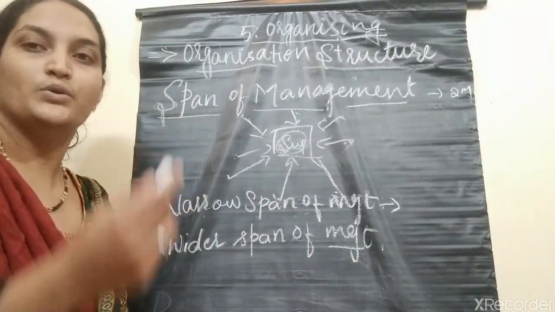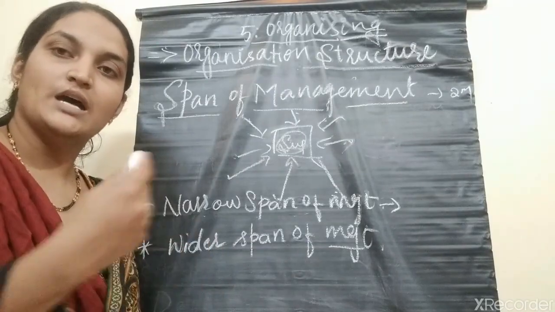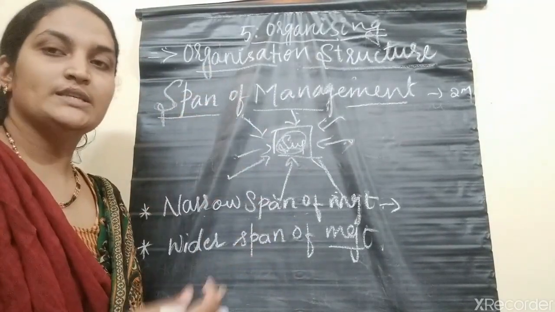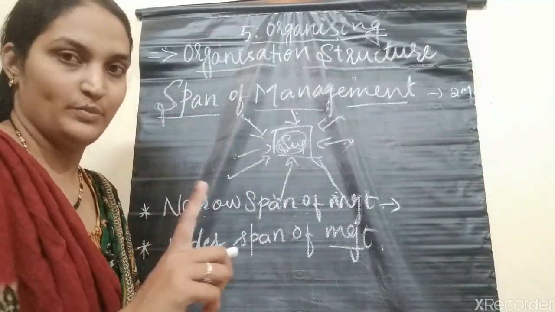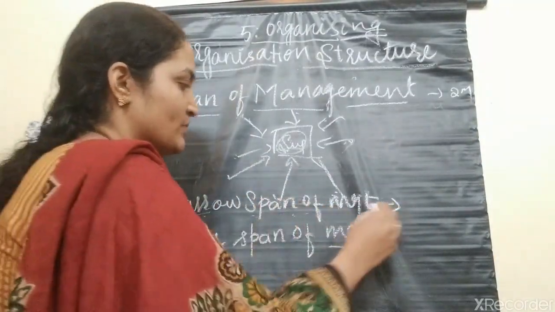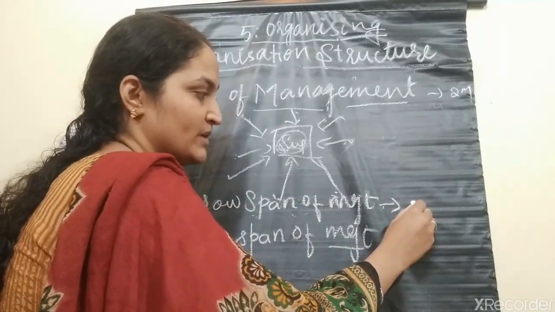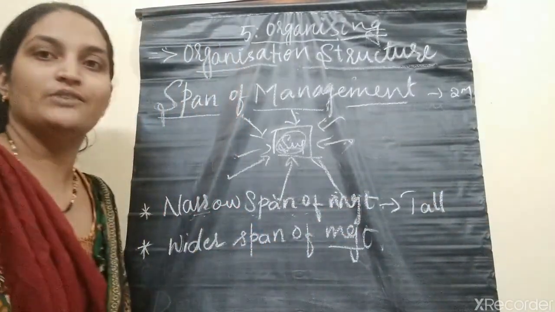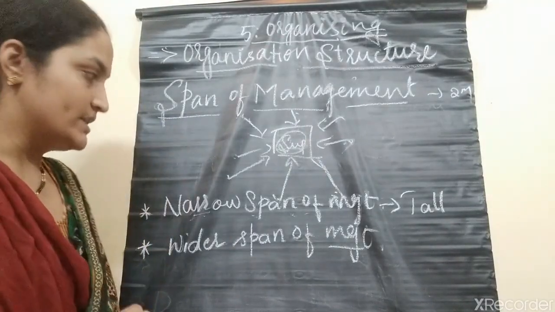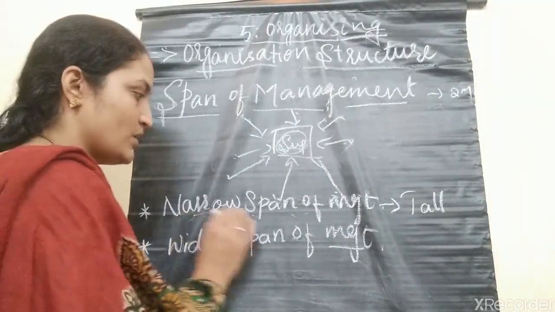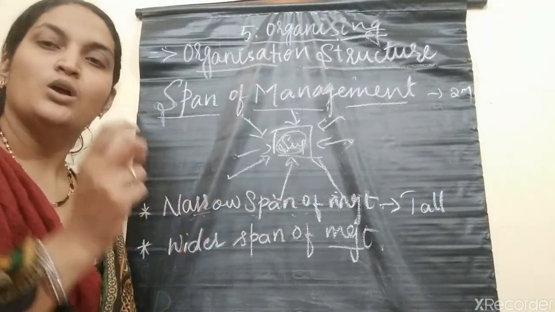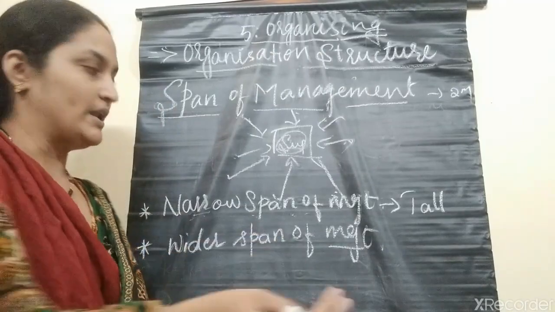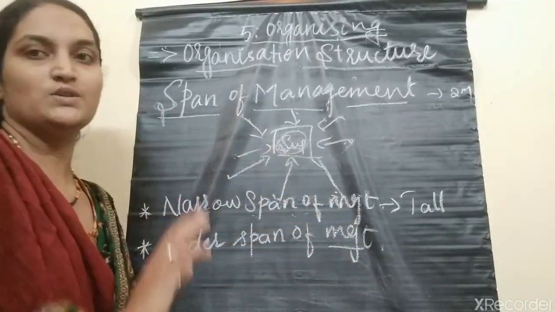Say one or two subordinates are managed by only one superior. Narrow span of management gives the shape of a tall organizational structure. Here narrow span of management refers to only a few subordinates being controlled by the superior.